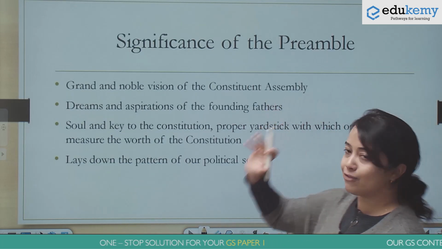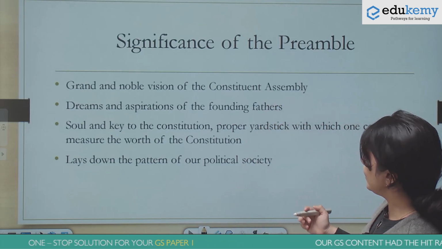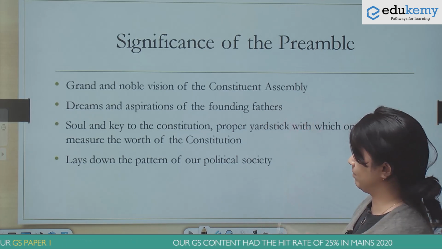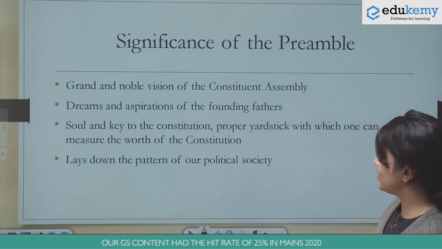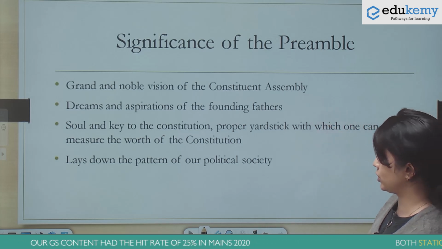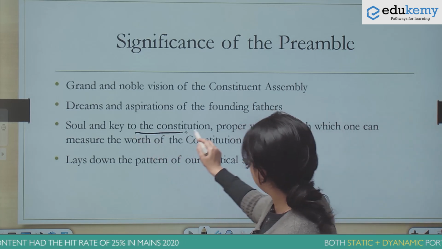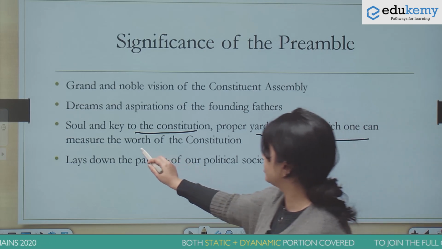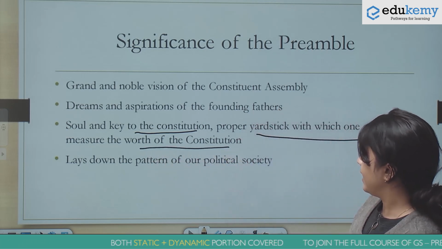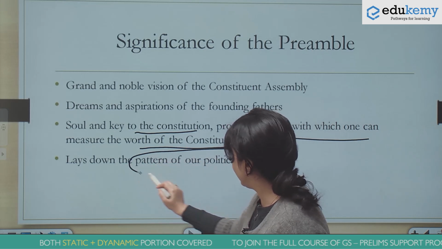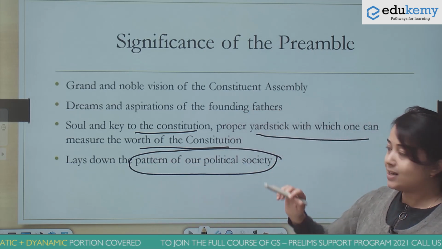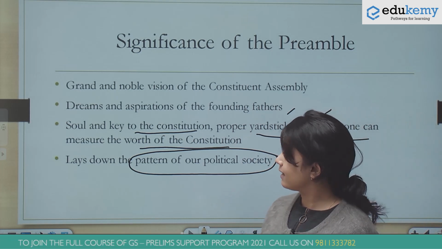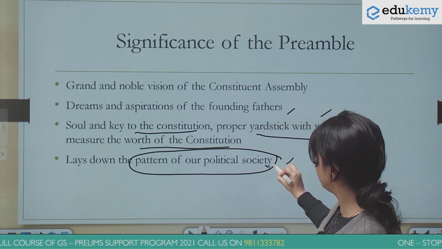So what is the significance of the preamble? One, it presents before us the vision of the Constituent Assembly. As we already discussed, it is like the philosophy of the Constitution, the soul and key to the Constitution, proper yardstick with which one can measure the worth of the Constitution, lays down the pattern of our political society. See, the reason I have included these points for you here is because, as I told you, it can come in the form of a statement in prelims.